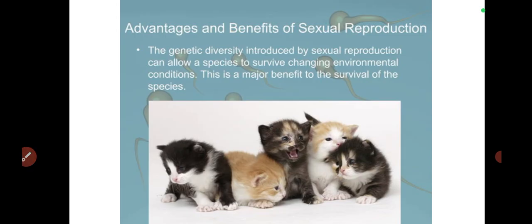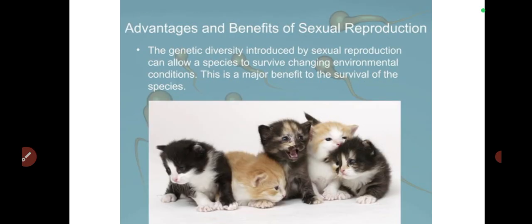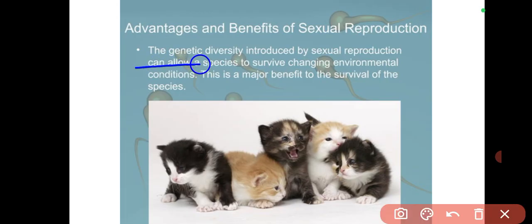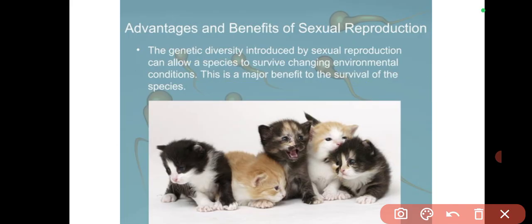So now, what are the advantages and benefits of sexual reproduction? Now, the genetic diversity introduced by sexual reproduction can allow a species to survive changing environmental conditions. This is a major benefit of the survival of species. In fact, the organisms that have colonized the earth and survived most of the adverse conditions of the earth are the ones that are able to reproduce sexually.